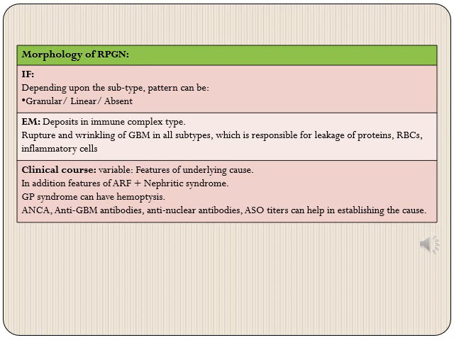They can also be done. ASO titers will be required to establish whether it is of post-streptococcal type of glomerulonephritis, which has now become complicated with RPGN. So these additional investigations we also need to do to establish the underlying cause and treat it.